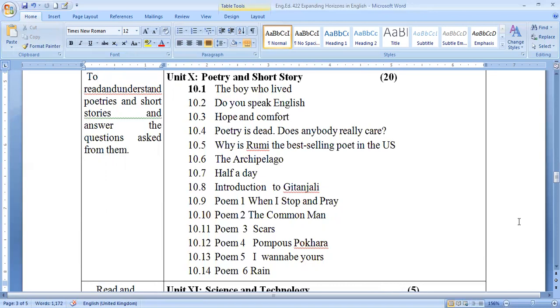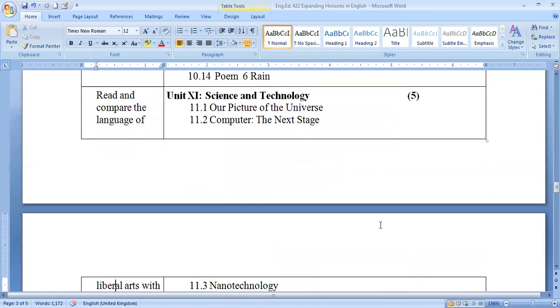Then there is an introduction to Gitanjali, poem first is When I Stop and Pray, and poem second is The Common Man, and poem third is Scars, and poem number 4 is Pompous Pohara. Then poem number 5, I Wanna Be Yours, and poem number 6, Rain Is There.